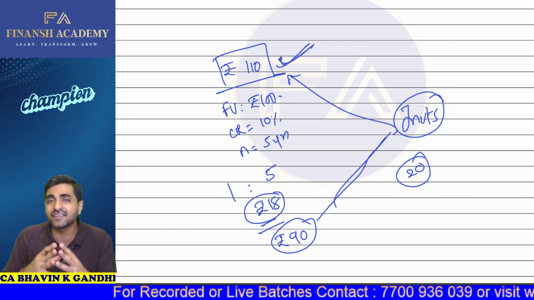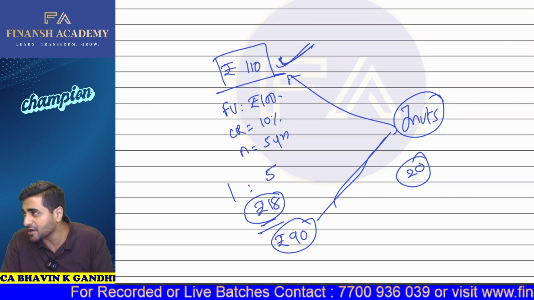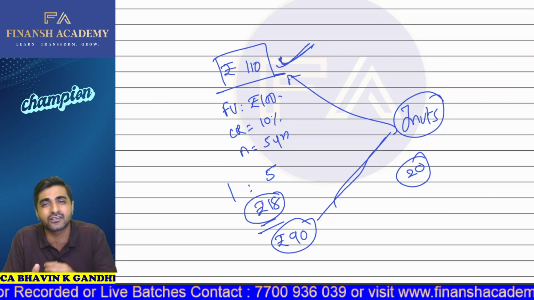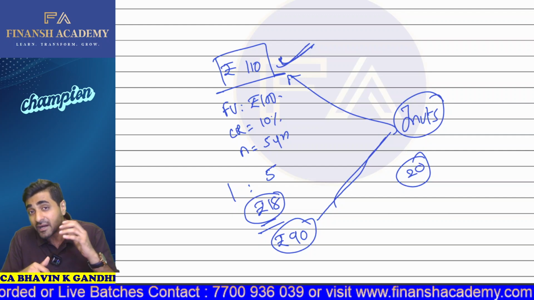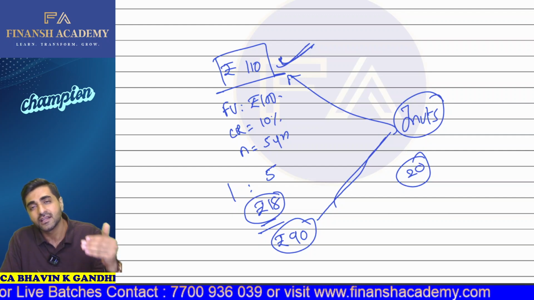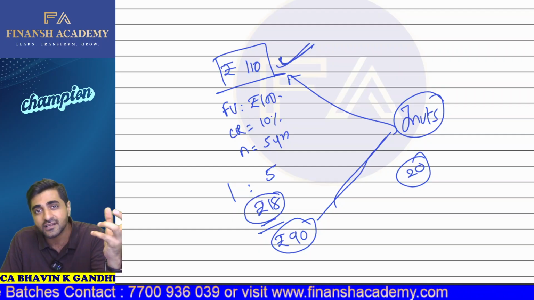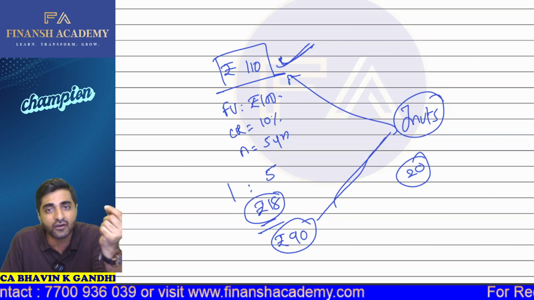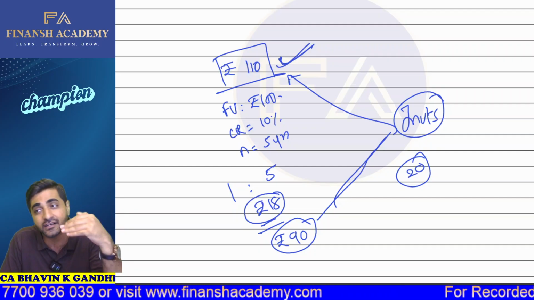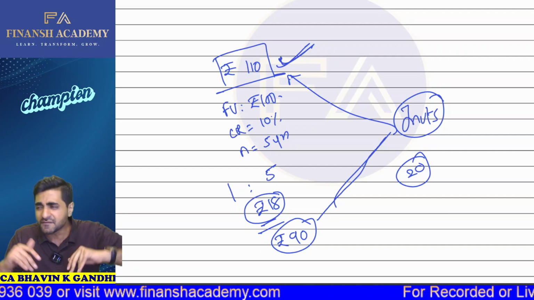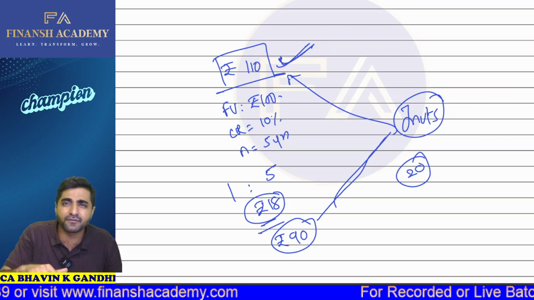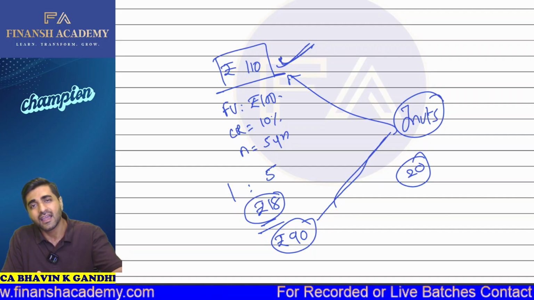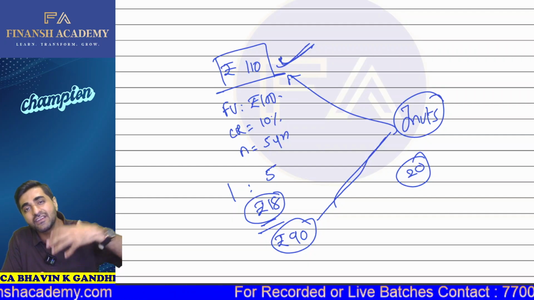Because the investor thinks that, first of all, these equity shares are not going to give any dividends, or let's say if they give a dividend, it is 2 rupees, 3 rupees. But if they buy these bonds, then these bonds are going to provide a fixed interest at the rate of 10%. So 10 rupees they are going to get as fixed interest over the period of 5 years. Now, if these shares are fluctuating a lot for the period of 5 years, it's better that we invest in the bonds and get interest every year.